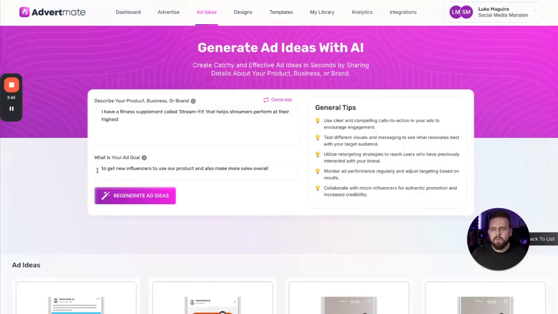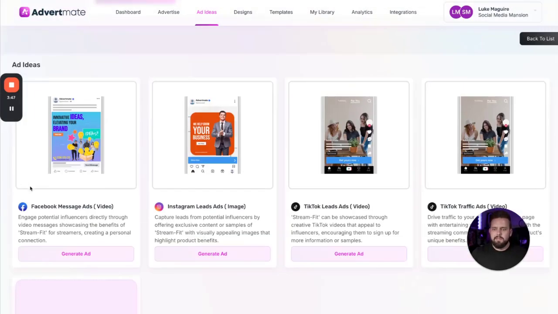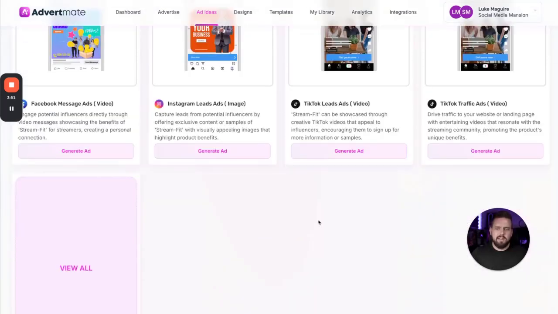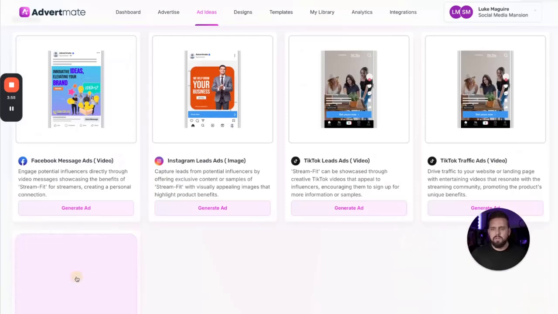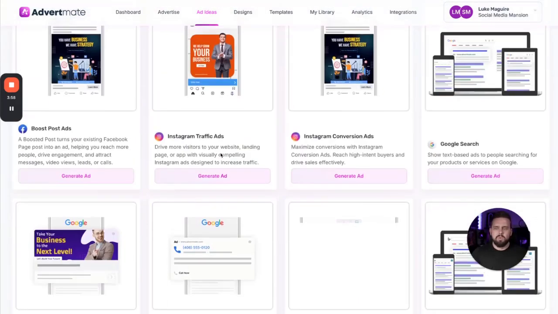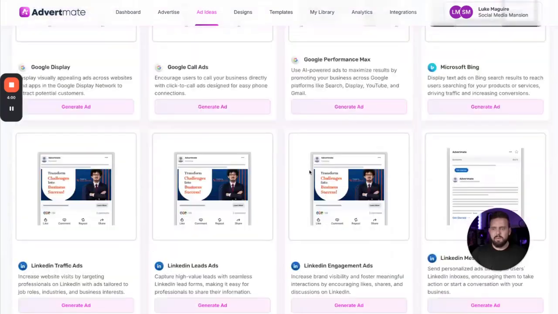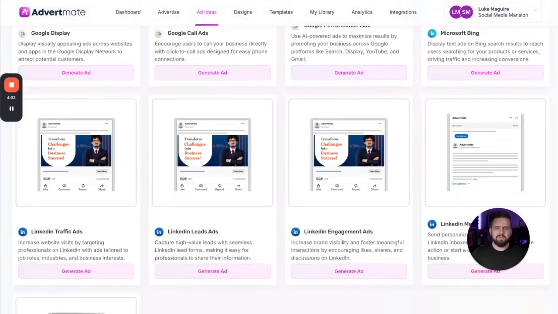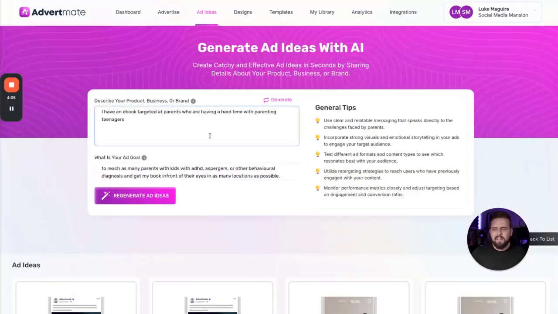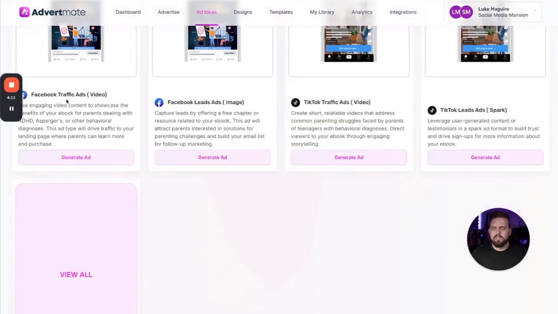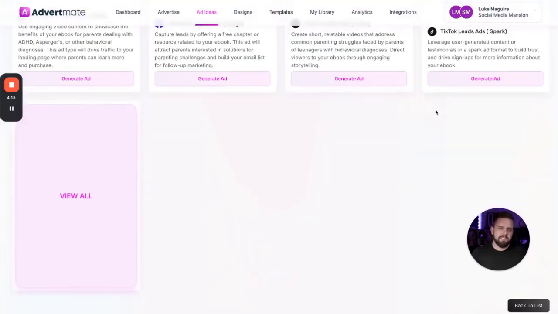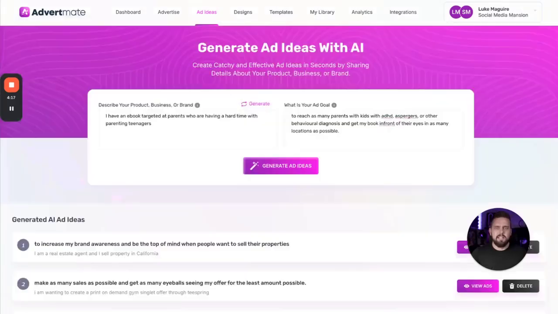Now the same for the fitness, it's gonna be Facebook message ads, Instagram lead ads, TikTok lead ads, TikTok traffic ads are gonna be the best options there. Now you can view all as well, which I'll just do to show you what they all look like, all the different types of ads that are out there that we're allowing you to do. And then finally, ebook targeted towards parents having a hard time parenting teenagers, Facebook traffic ads, Facebook lead ads, and TikTok traffic ads they're suggesting here as well.